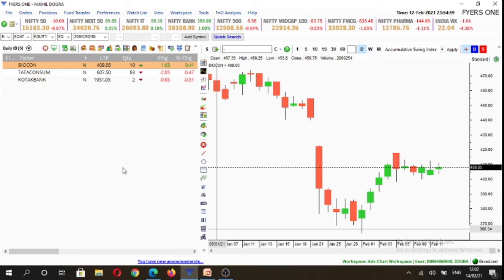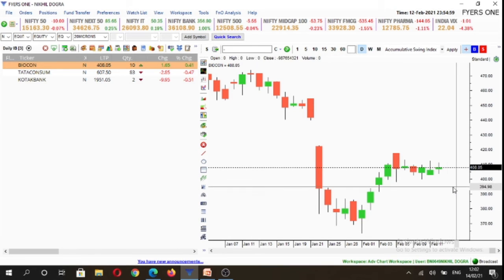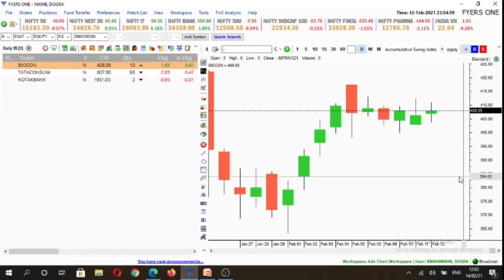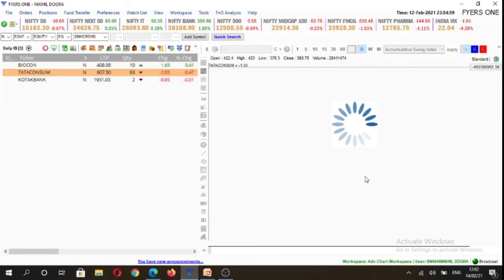Now we would be discussing our stock watch list. The stocks that we have chosen are Biocon, Tata Consumer Products, and Kotak Bank. So in Biocon, we'll look for buying opportunity above 411.35 levels, or below 403.7 levels we'll look for selling opportunity in Biocon, and we'll not be making any trade in between the high-low range of Friday.